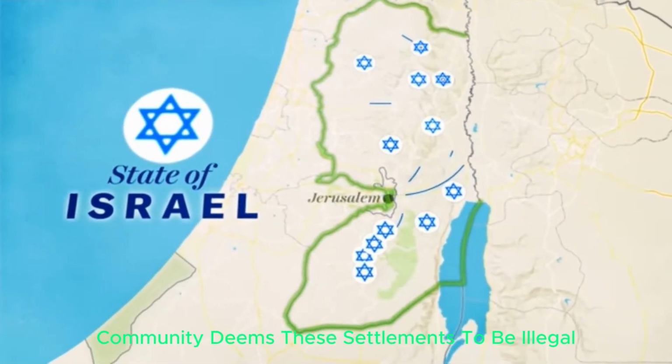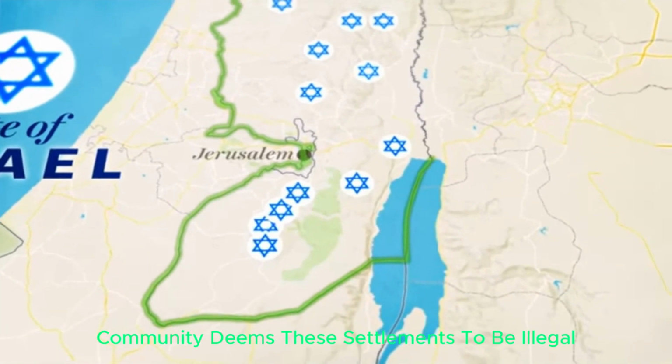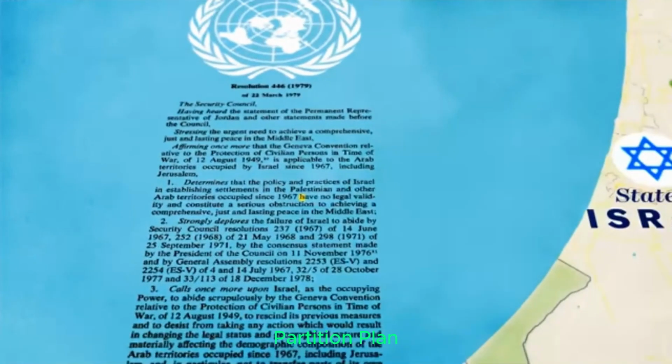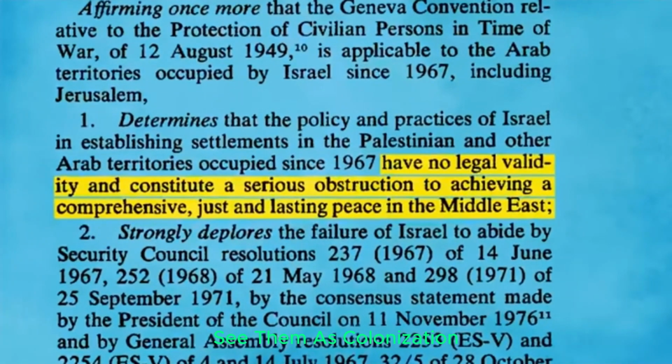The international community deems these settlements to be illegal, because these settlements go against the United Nations partition plan, and the Palestinians see them as colonization. Basically, their country is being colonized by the Israelis.